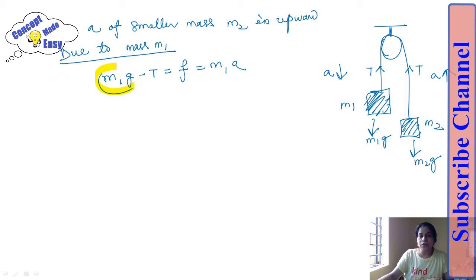This m1g is the force acting downward. This is the tension, it is acting upward. So the difference between this weight force and the tension is the force causing acceleration.